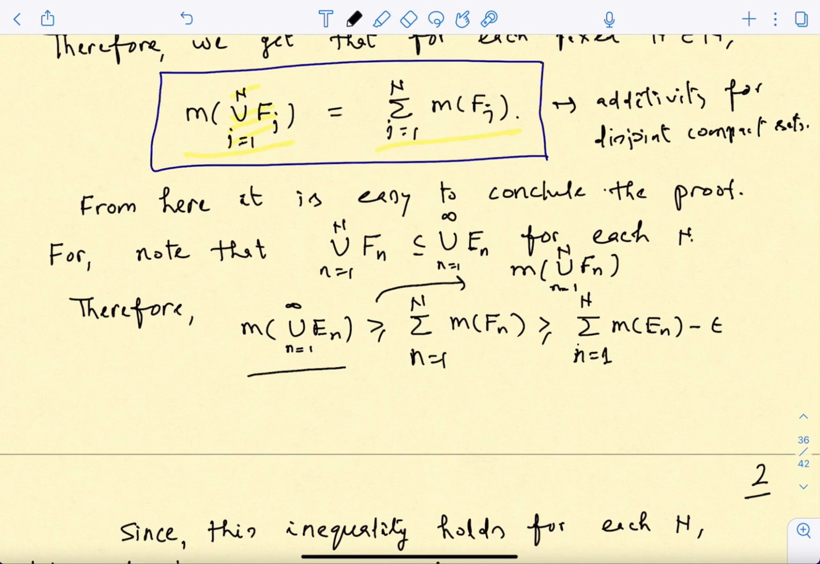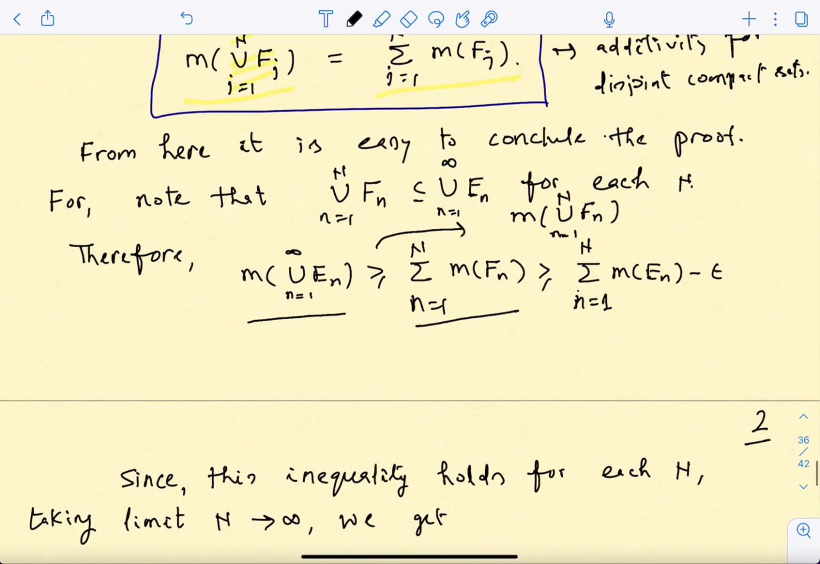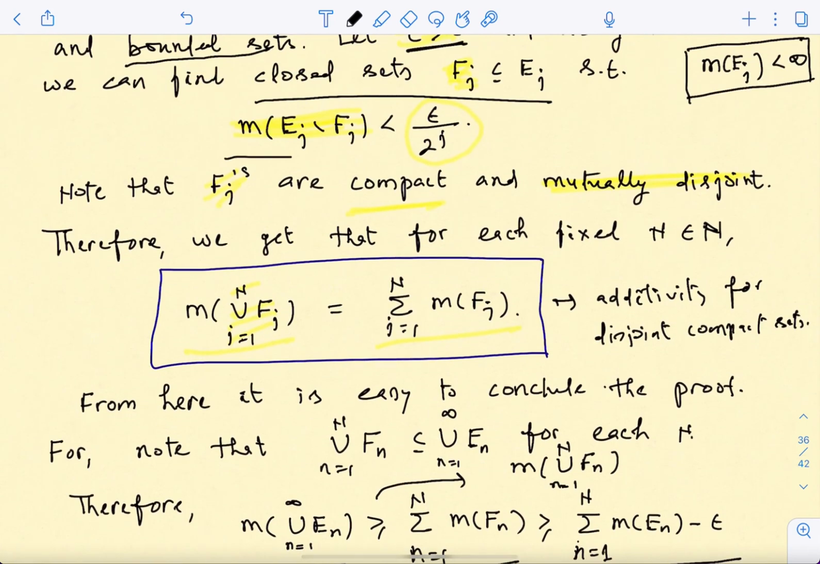And just using the monotone property. Okay, and then the measure of the union of Fn is exactly the sum of the measures. Now here I have written that this is going to be bigger than or equal to this. Okay, how? Basically this is again a small argument using the choice of Fj's, which is here.